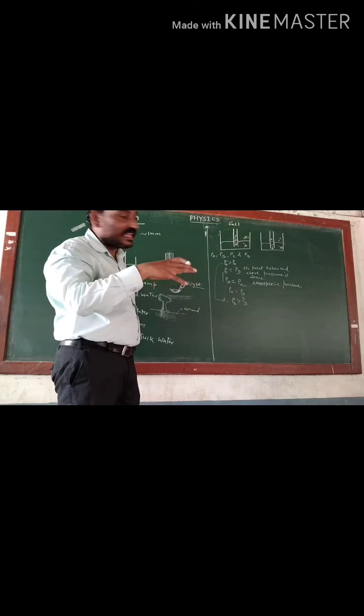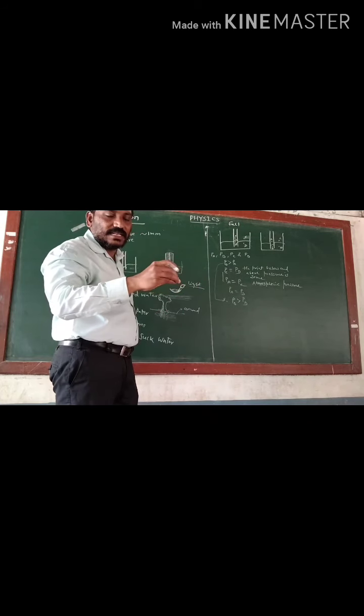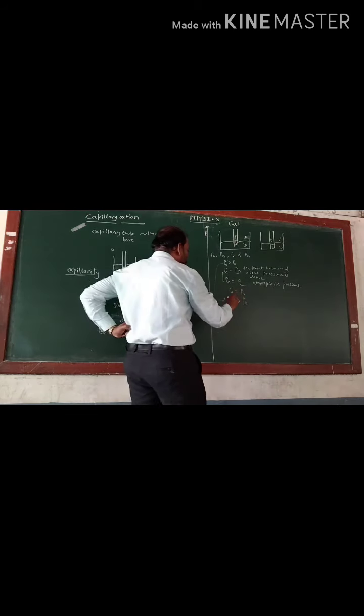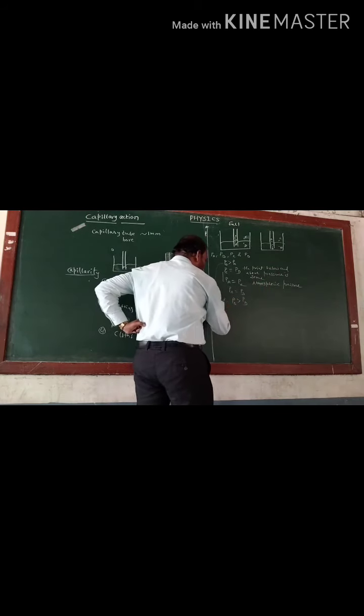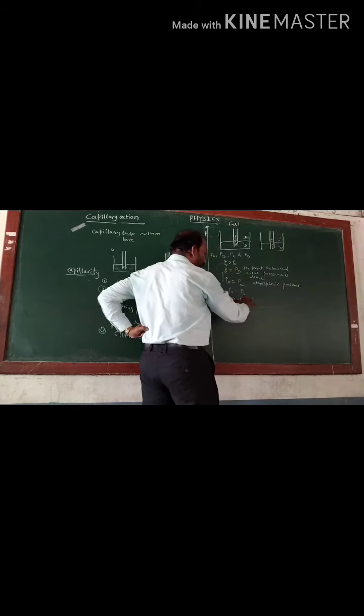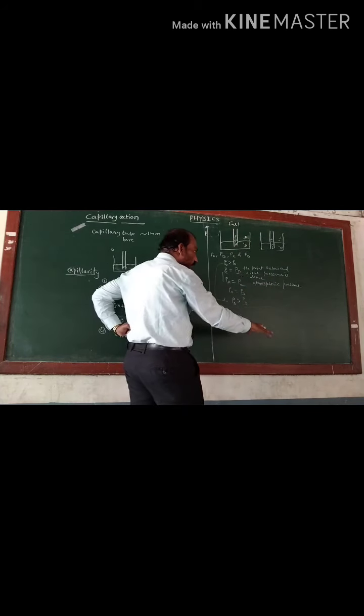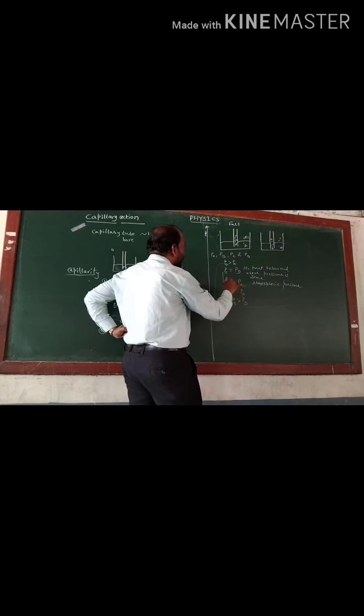That is in the case of which example? That is a mercury example, where you can see the fall of liquid. So pressure at B is greater than PD, therefore the liquid will fall. That is the example of mercury dipped in a capillary tube.